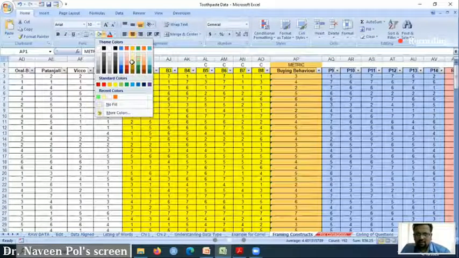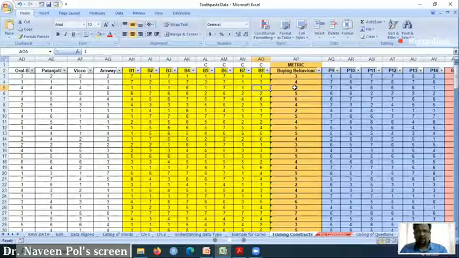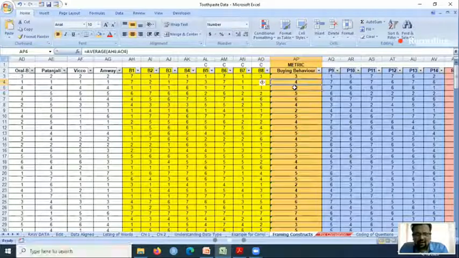Hope that this is visible. So you understand the concept that we have to convert these categorical data into scale data. How will I do that? I will take an average of these 8 items. It is buying behavior, so this becomes a metric data.